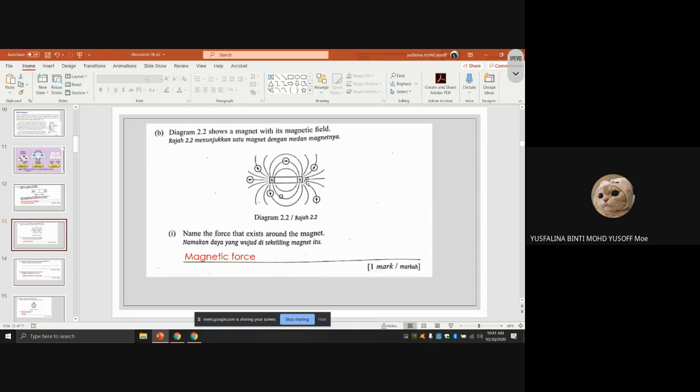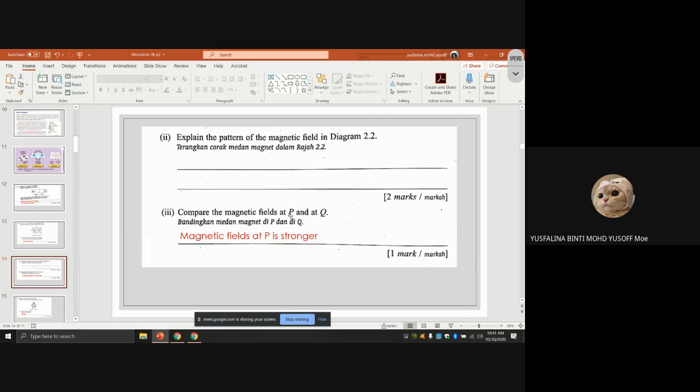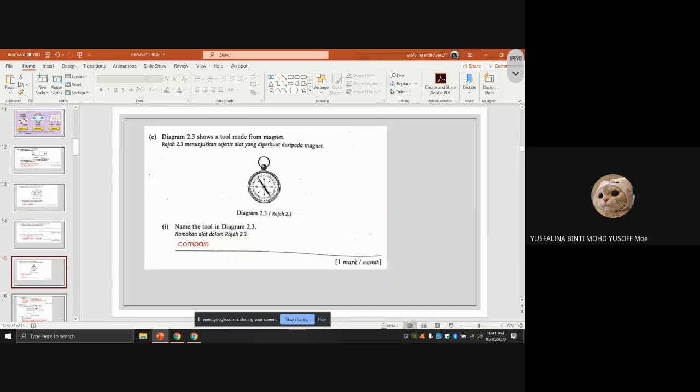The next one, you have to compare the magnetic fields at P and Q. So P and Q here. You can see the magnetic field lines are much closer here than here, right? At P they are much closer than at Q. So the magnetic field at P is stronger. Next one, diagram 2.3 shows a tool made from a magnet. Name the tool in diagram 2.3. This one is actually a compass. Okay, compass.